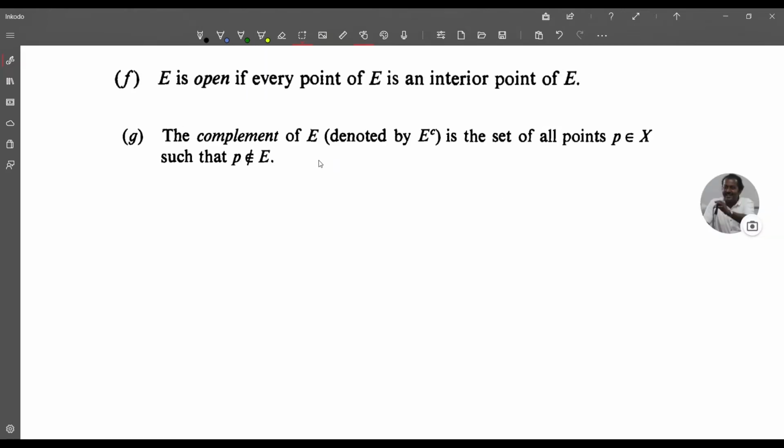Now we define the complement of E. The complement of E, denoted by E complement, is the set of all points P in X such that P does not belong to E. Remember that E is a subset of the metric space X.